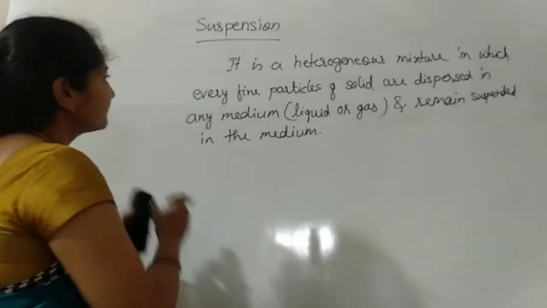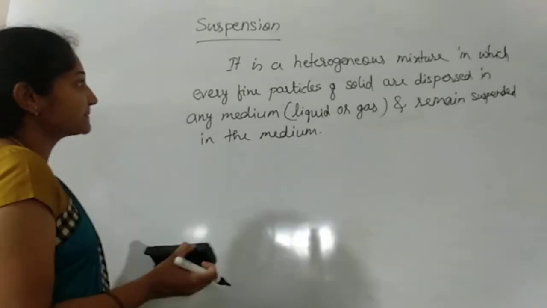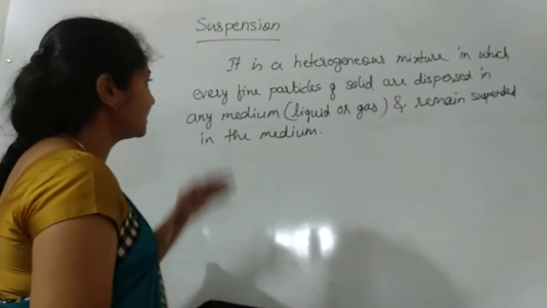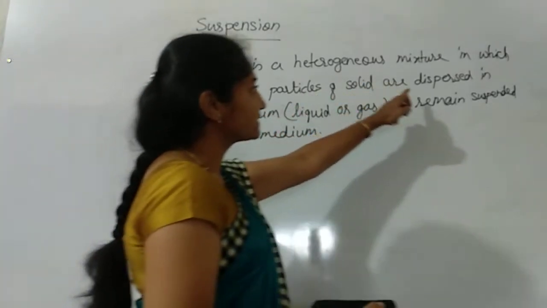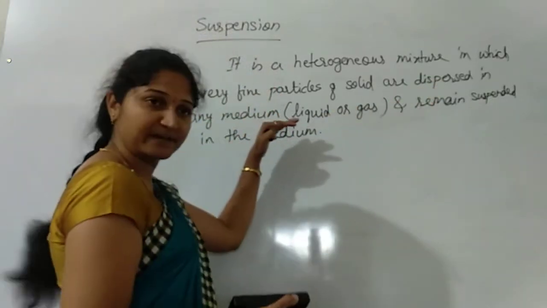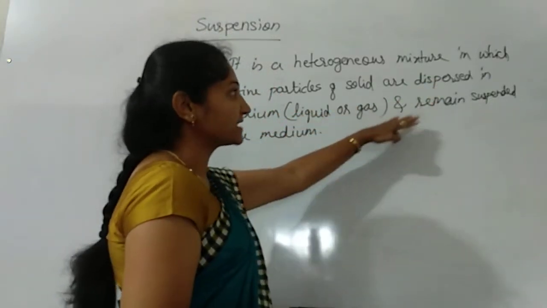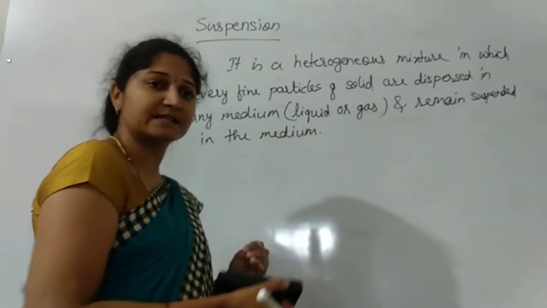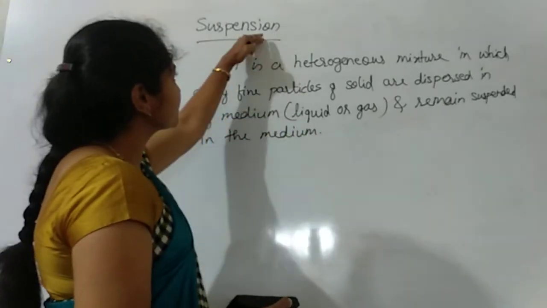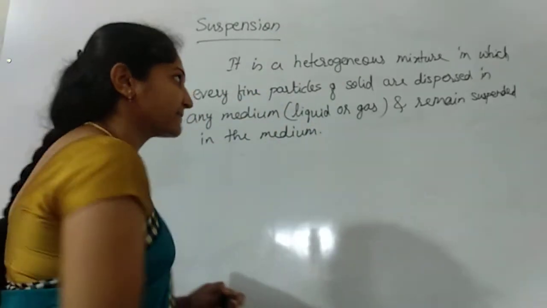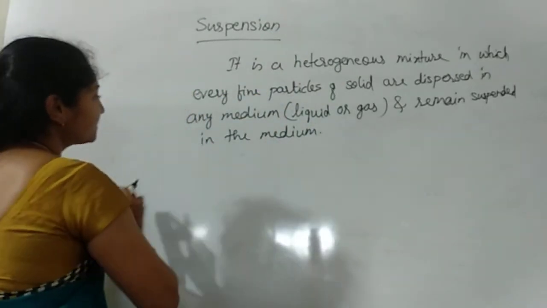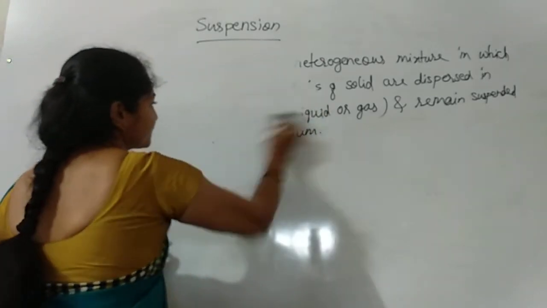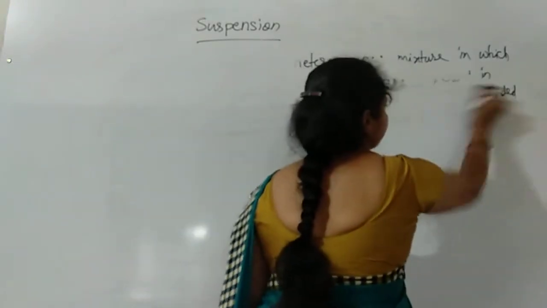So now we will discuss the suspension: a heterogeneous mixture in which very fine particles of solid are dispersed in any medium, whether liquid or gases, and remain suspended in the medium. They can be visible there. Such solutions we call suspension. Now we will discuss the properties of suspension.